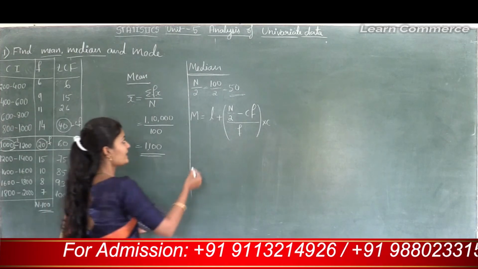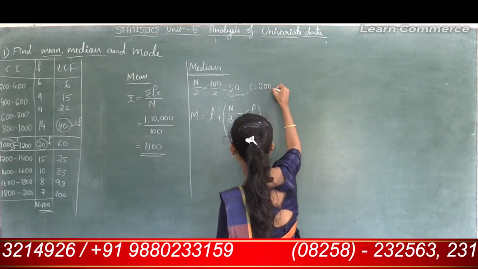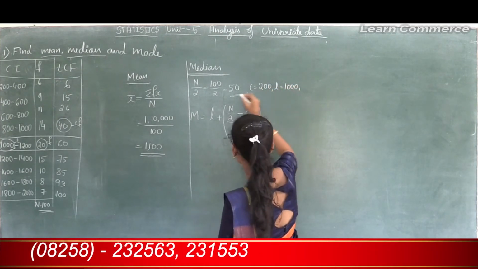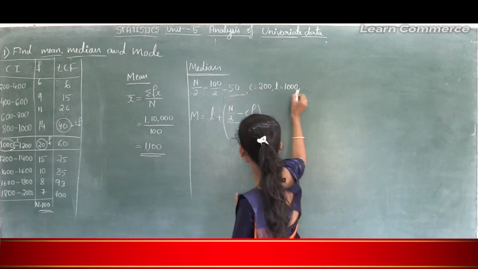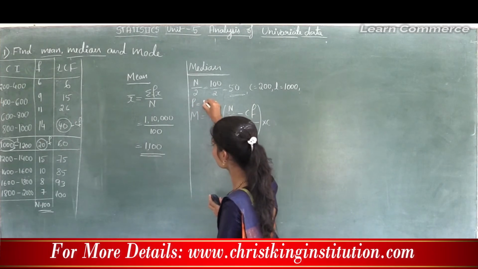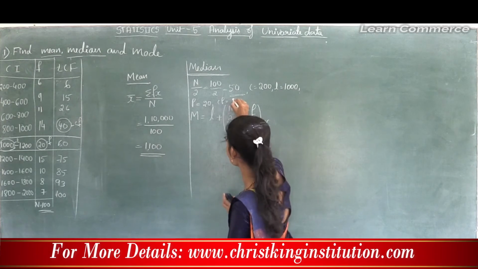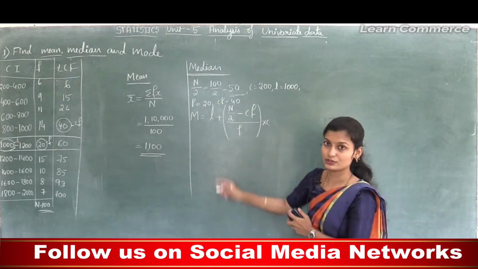Okay, I will write those values. So here C is 200, then L is 1000, then next we need F value. F is 20. Then we need CF value. Here CF is 40. So now I will substitute these values into this formula.